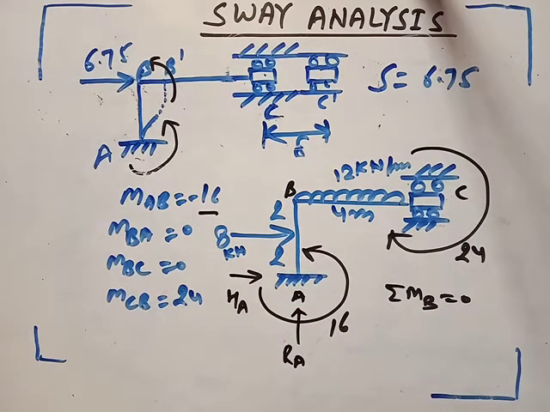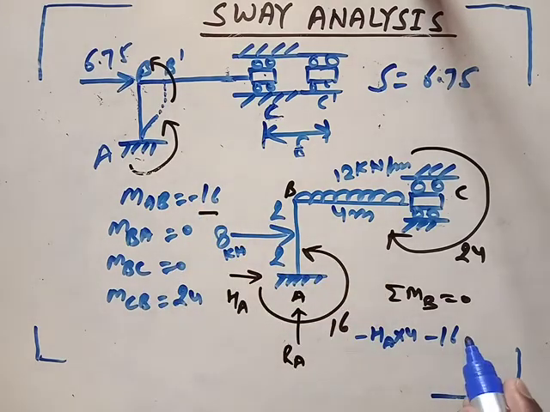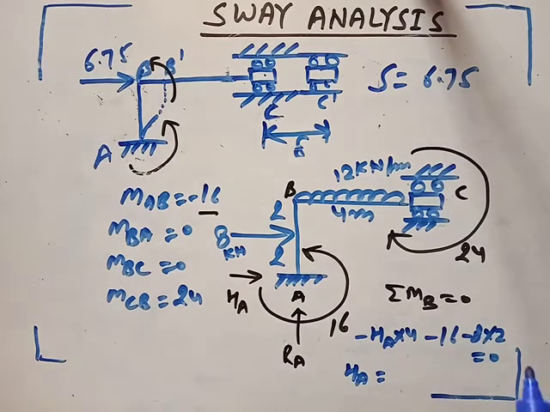HA into 4 anti-clockwise, negative, minus this 16 negative, and this will also produce anti-clockwise moment, so minus 8 into 2 is equal to 0. So HA will be 16 plus 16, 32 upon 4. It will become 8 kilonewton. So HA is equal to minus 8 kilonewton.